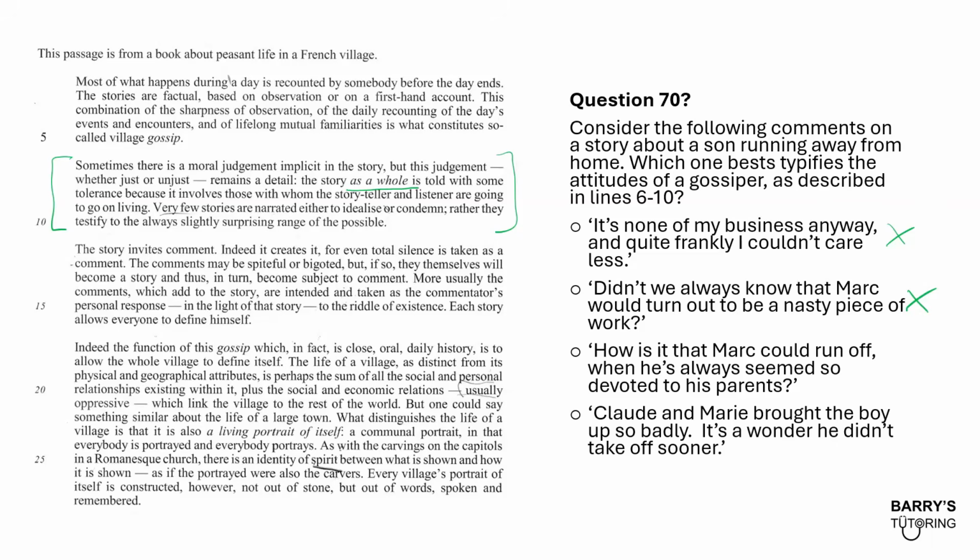This sounds like, from what the person is actually talking about, how is it that Mark could run off? That sounds like they're slightly surprised. And why are they surprised? They're surprised because he seemed so devoted to his parents. The fact that Mark ran off didn't make sense to the gossiper. I think this is a reference to the fact that gossip is really just a way of talking about things that are kind of surprising. You're trying to make sense of these things that don't make sense to you.